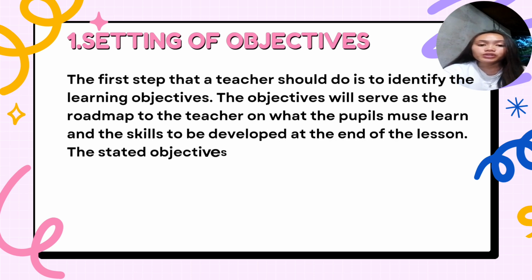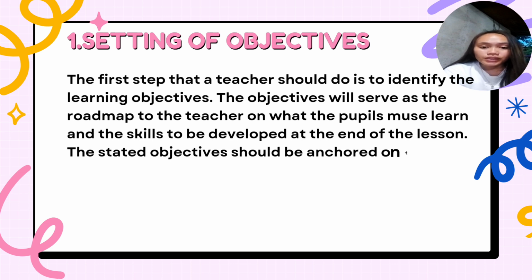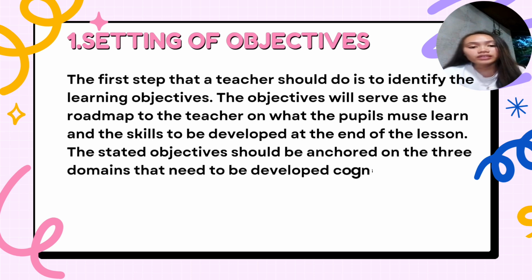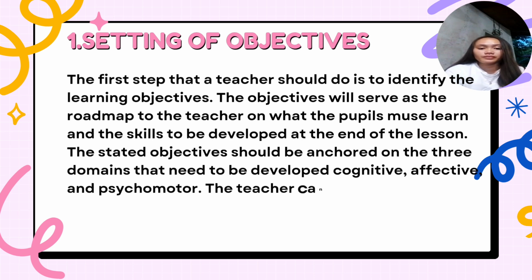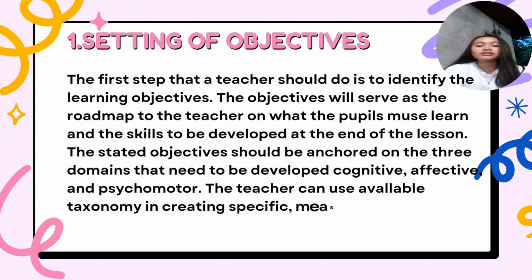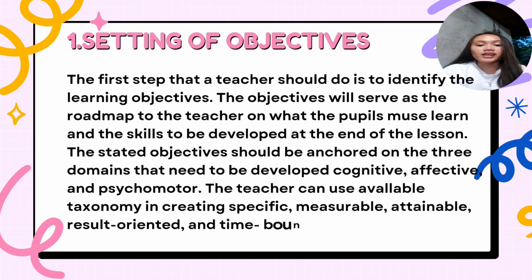The stated objective should be anchored on the three domains that need to be developed: the cognitive, affective, and the psychomotor. The teacher can use available taxonomy such as Bloom's taxonomy in creating specific, measurable, attainable, result-oriented, and time-bounded objectives.